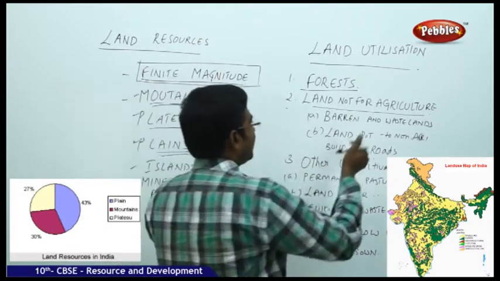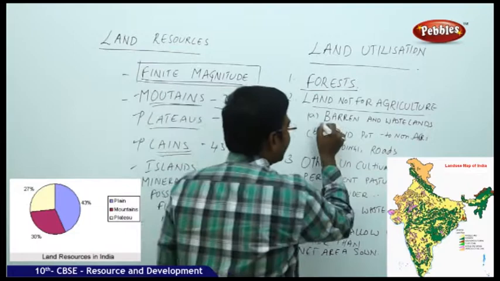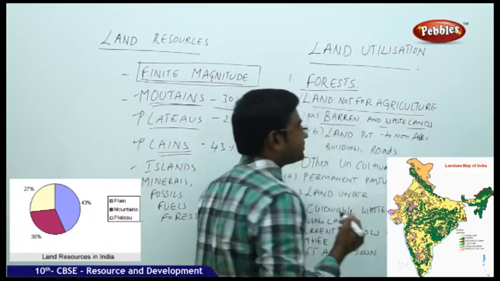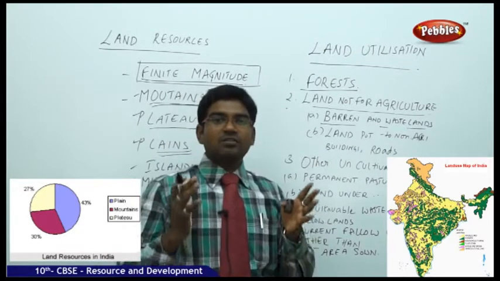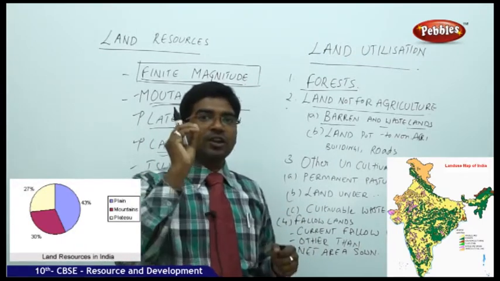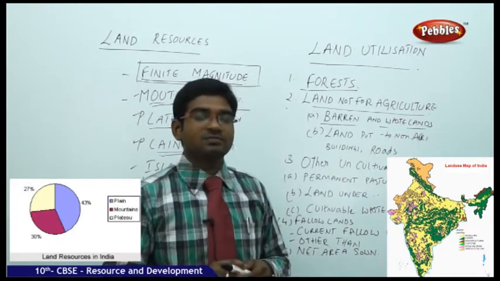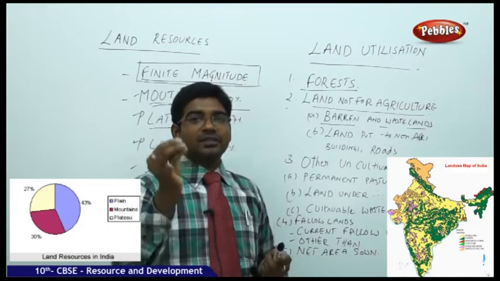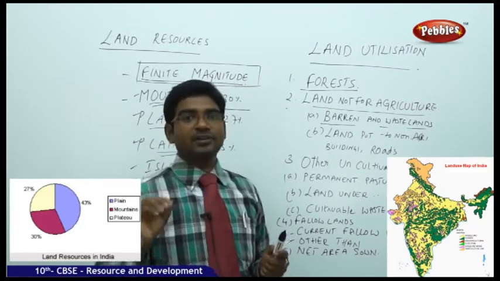When we talk about the land not used for agriculture, again we get the categorization like barren and wastelands. Barren means the dry lands, or where the possibility of getting water is very difficult, where you cannot get even a drop of water. Sir, how will people survive there? People surviving is different. Cultivational lands getting water supply is different.